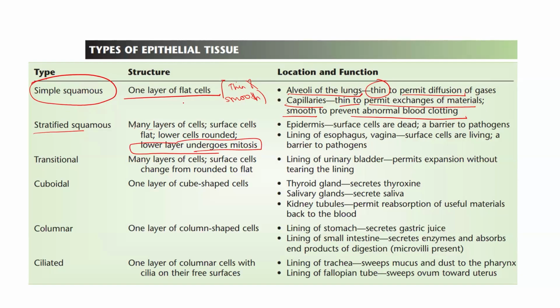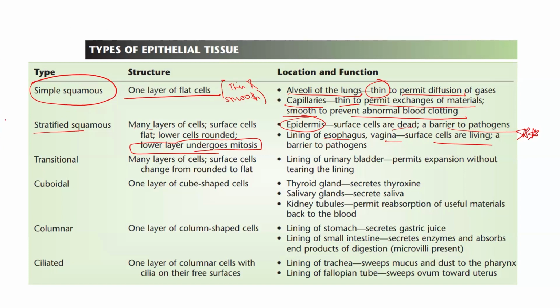Since it consists of many layers, its function is protection. It is present on the upper surface of the skin, which is known as the epidermis. The surface cells are dead and they provide a barrier to pathogens. They also line the esophagus and vagina, where the surface cells are living. This is important. It is of two types, as I mentioned, keratinized and non-keratinized. In the keratinized type, for example on the skin, surface cells are dead. In the non-keratinized type, for example in the esophagus or vagina, the surface cells are living and produce mucus, thus providing a barrier to pathogens.